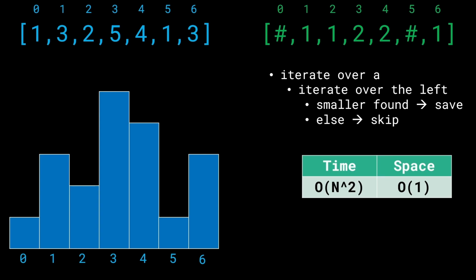All right, but what are the space and time complexities? The time complexity is order of n squared. That's because we first iterate over all the elements in A. And so if there are n elements in A, they'll take order of n time. But for each of these elements, we also want to iterate over the left, taking order of n time inside of it, which means that the total time complexity is order of n squared. And the space complexity is order of 1, since we don't store anything more than a couple of variables. The array that we build is going to be returned as the answer. So in fact, the auxiliary space remains constant.